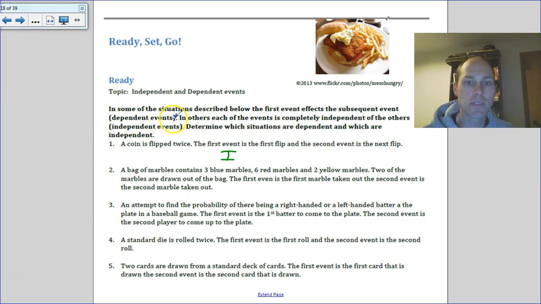Dependent events would be ones where what you get in the first event affects the second event. So like the bag of marbles, you've got 3 blue, 6 red, 2 yellow. 2 marbles are drawn out. The first event is the first marble taken out. The second event is the second marble. So let's say I pull a blue marble out. Now I've got less of a chance to get a blue marble and a better chance to get one of the other ones. So those would be dependent events because probabilities change as it happens.